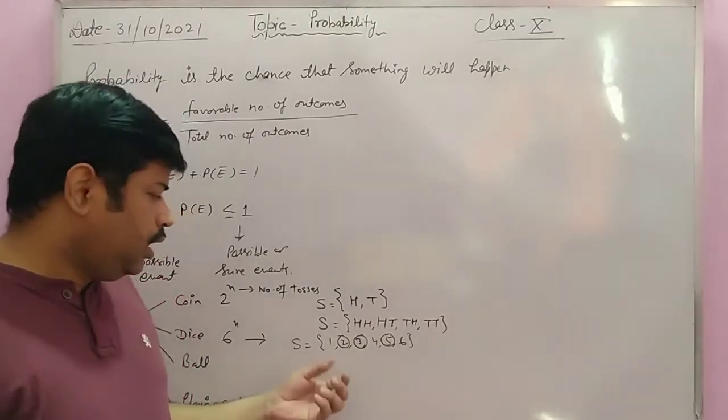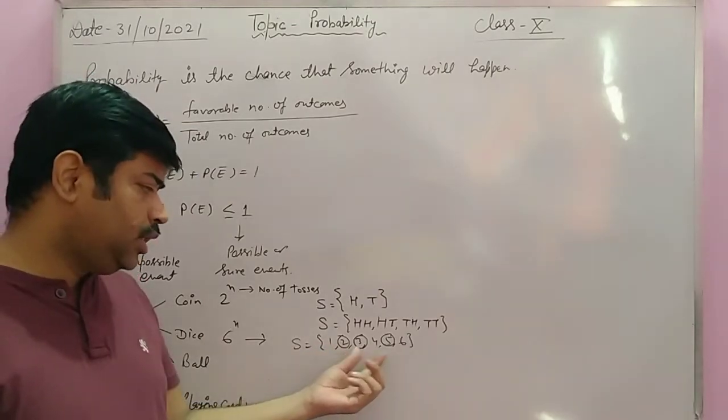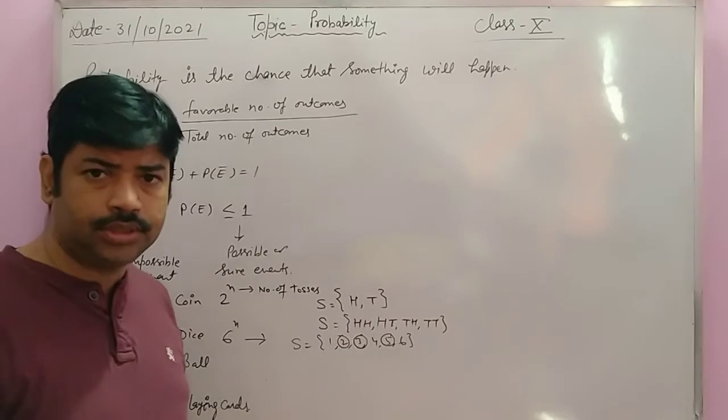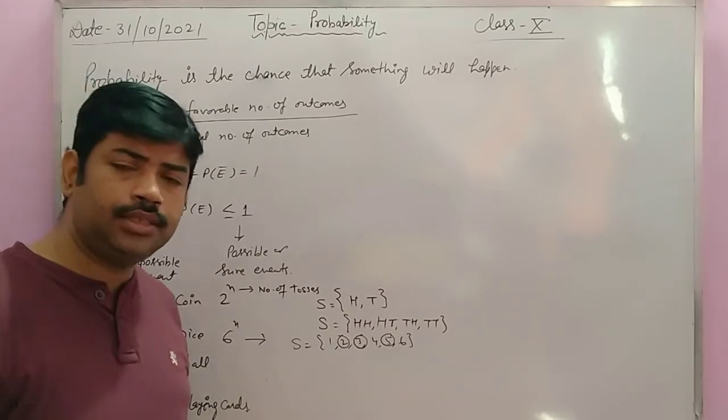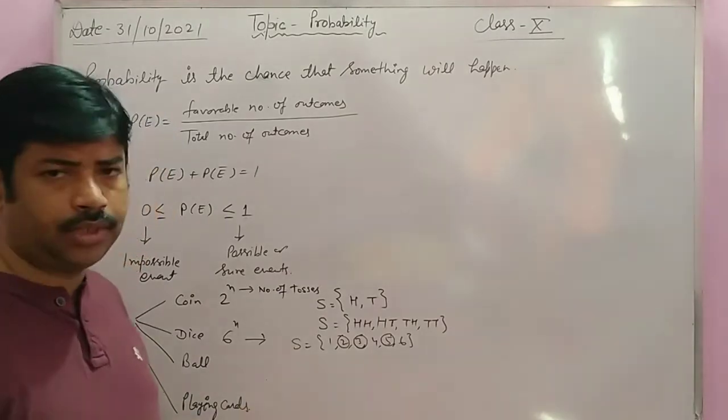Okay, so the probability of getting a prime number: the number of favorable outcomes is 3 and the total number of outcomes is 6. So it is 3 by 6, that is 1 by 2. Okay, so this type of problem will come.